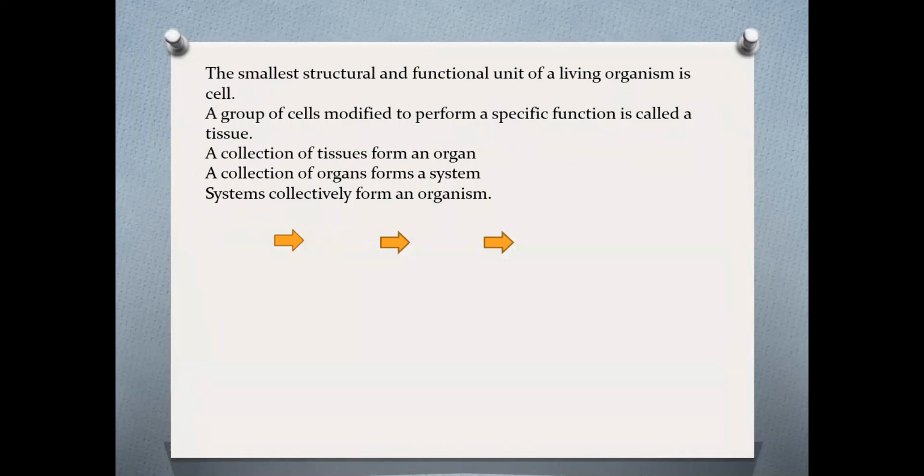The smallest structural and functional unit of a living organism is the cell. A group of cells modified to perform a specific function is called a tissue. A collection of tissues form an organ. A collection of organs form a system, and systems collectively form an organism and can be represented like this.